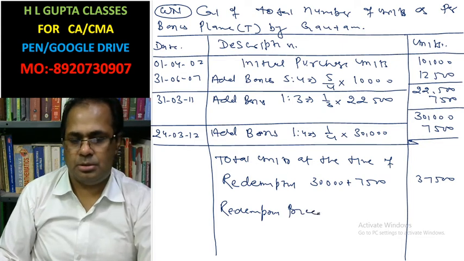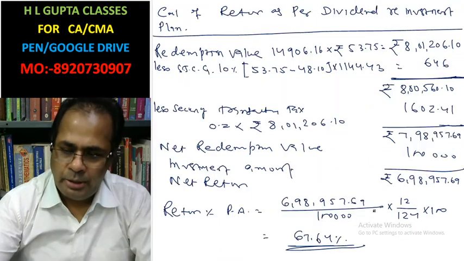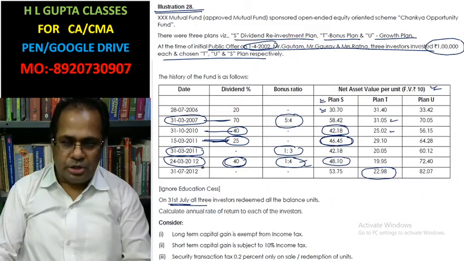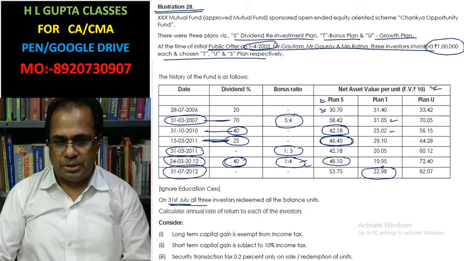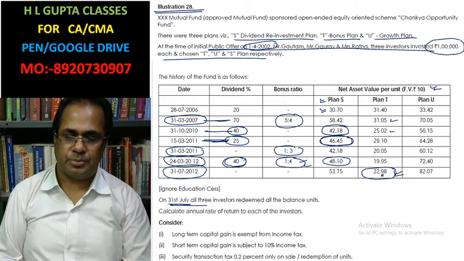Redemption price net assets value, look at here. On 31st/07/2012 redemption price is 22.98. This is the redemption price.